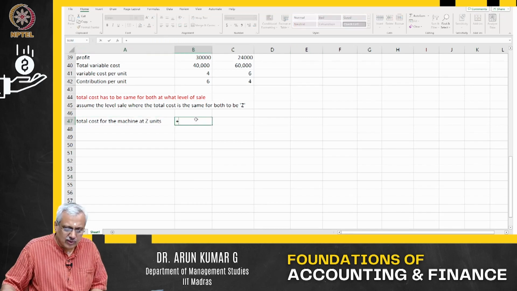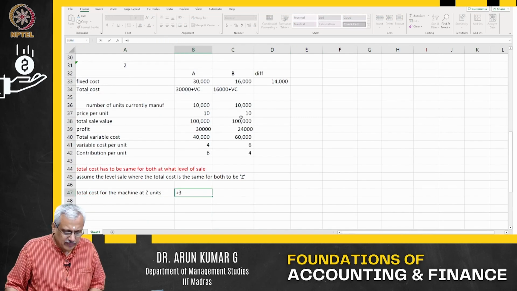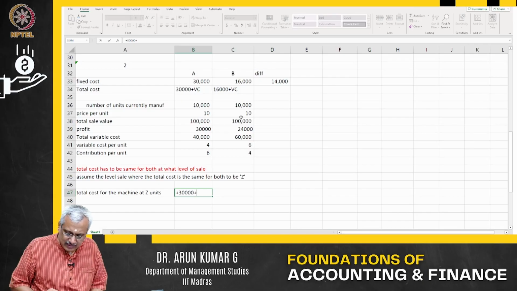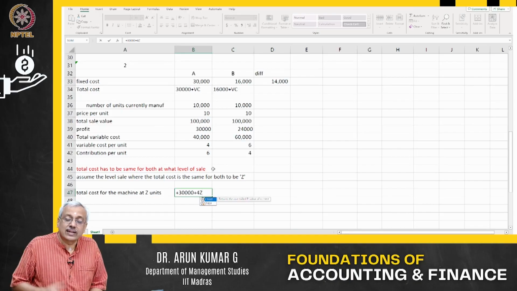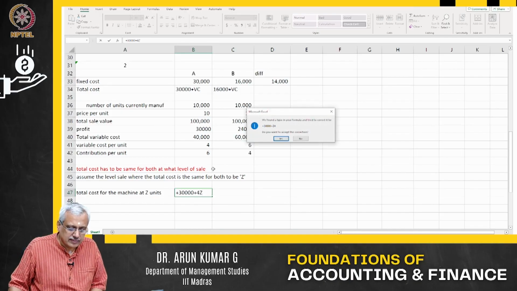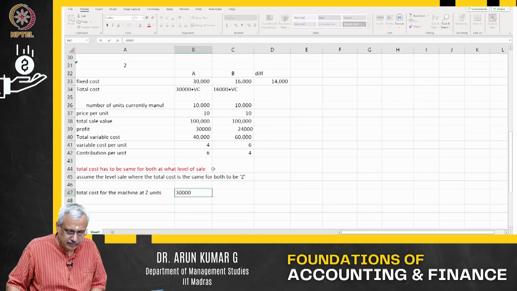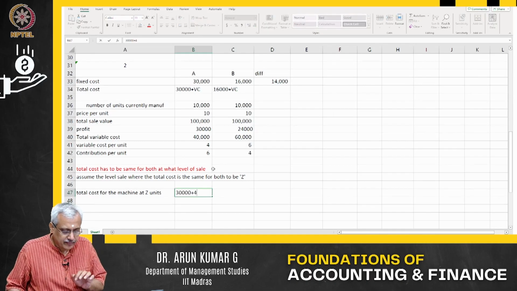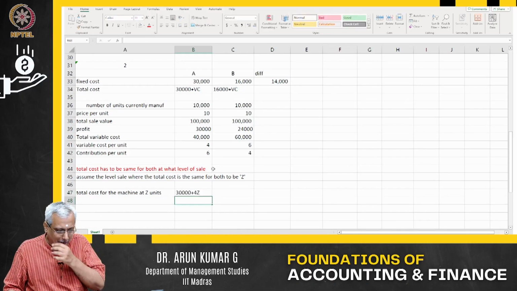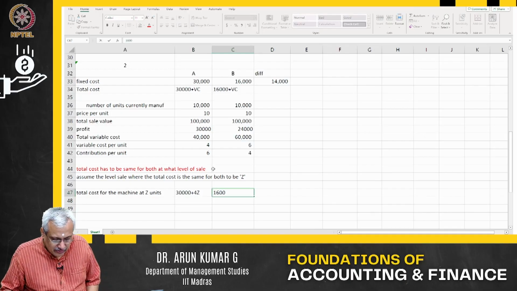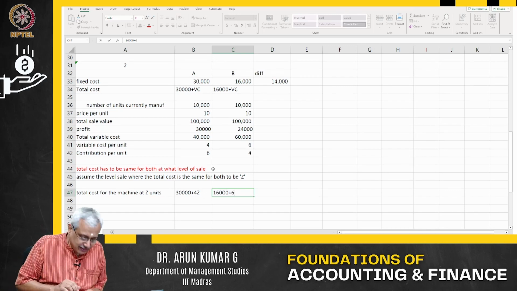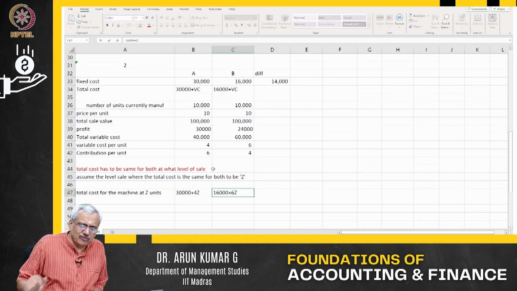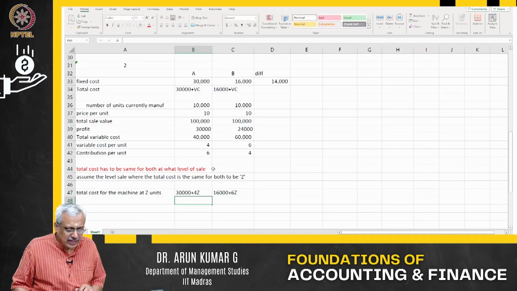So what will it be? For machine A, it is 30,000 plus the variable cost per unit, 4Z, where the number of units is Z. Whereas for machine B, 16,000 is the fixed cost plus variable cost per unit of 6, times the number of units Z. Now I just solve for Z.